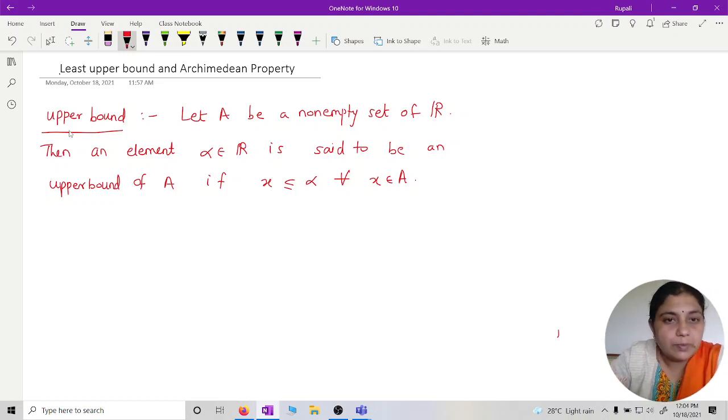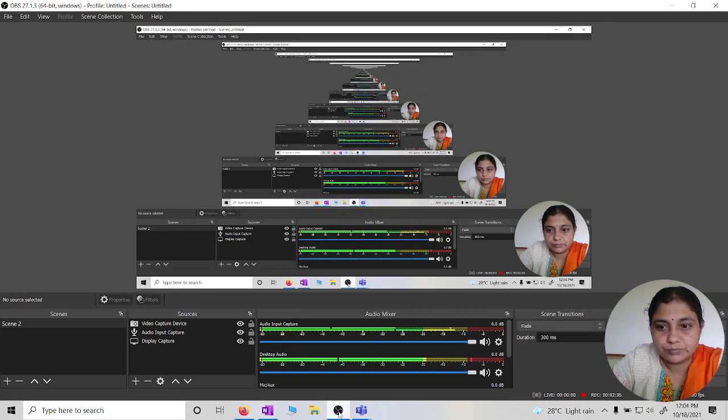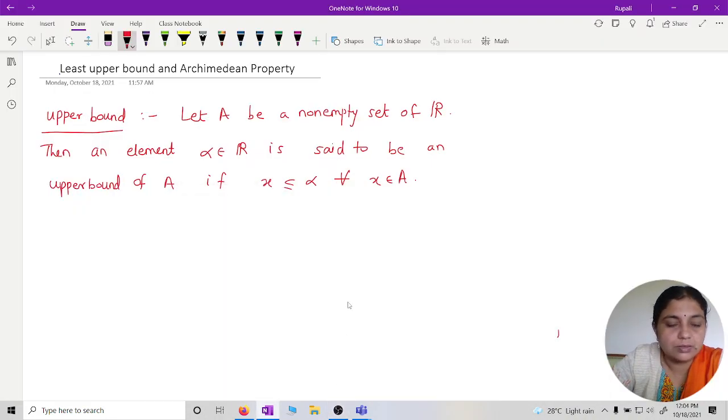Okay, so everybody can see this definition? Yes, ma'am. So we are considering a non-empty subset of R, and any real number we are taking is said to be an upper bound of A if it is greater than or equal to every element of A. Is that okay?